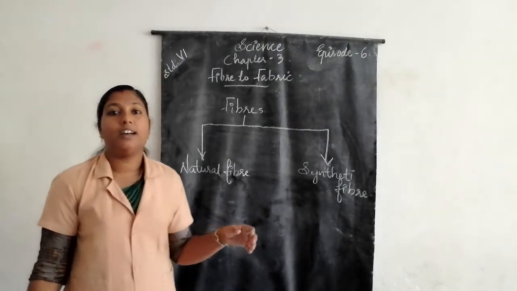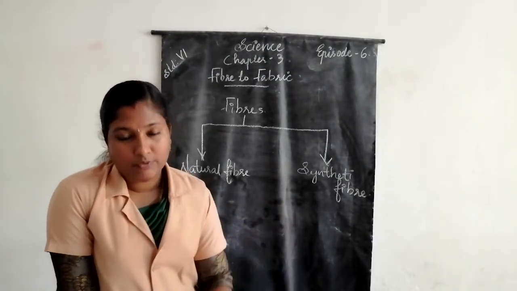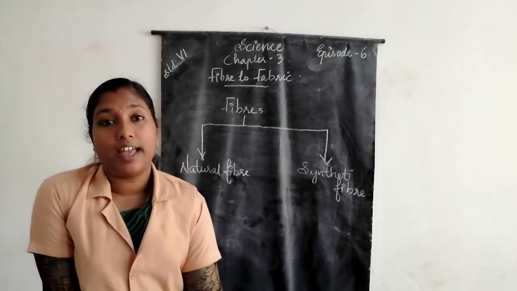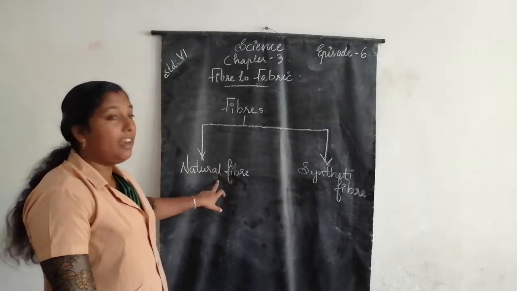What are natural fibers? Natural fibers are the fibers which we get from plants and animals.